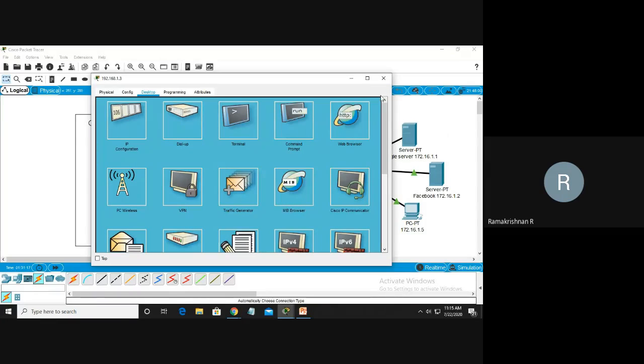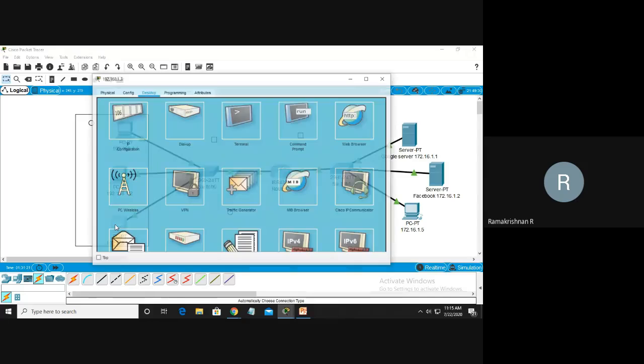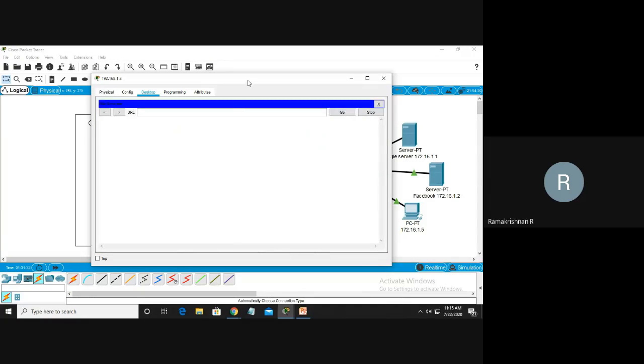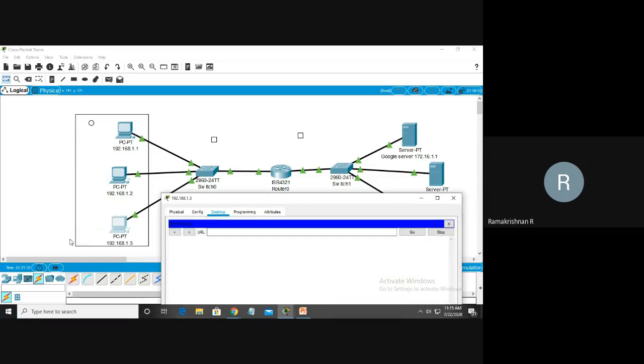Previously I opened the command window of this machine. The same thing, I double click. There are a number of services available: IP address I can assign, dial-up, command window, terminal, many things. I want the browser for this 192.168 machine. So this machine's browser is opened here. I want to reach that Google server. What do you do? If you know the DNS, you type www.google.com. But I don't know the server domain name, so for now I'm testing with the IP address only. If you have the DNS, I can resolve it from the DNS server. All that we will understand later on. Instead of that, I am typing 172.